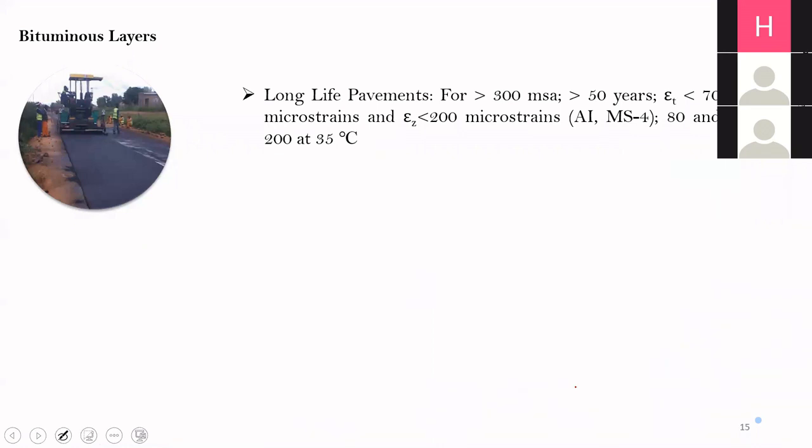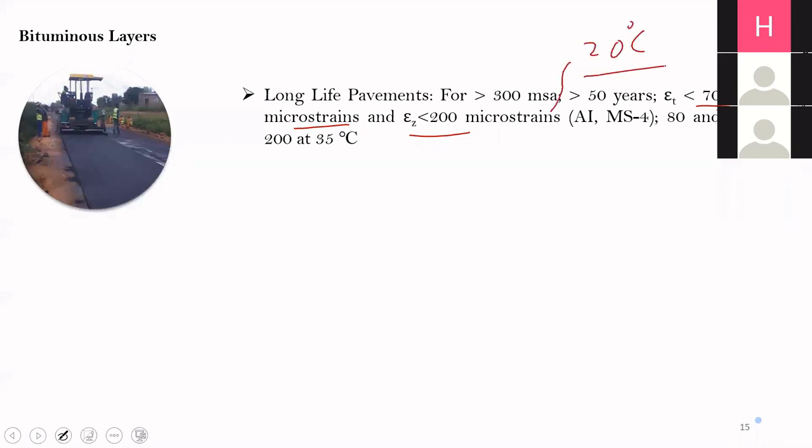Perpetual pavements are pavements in which the horizontal tensile strain at the bottom of the bituminous layer is less than 70 microstrain, and the vertical strain at the top of subgrade is 200 microstrain at 20 degrees Celsius.